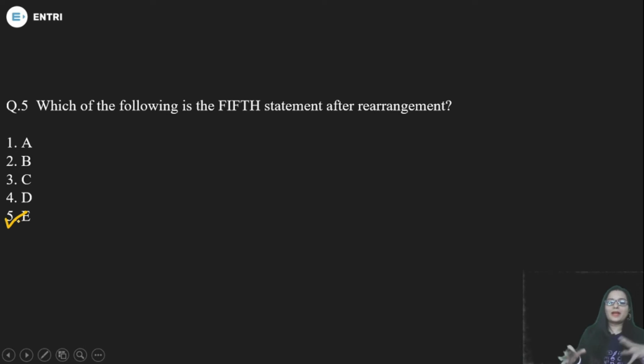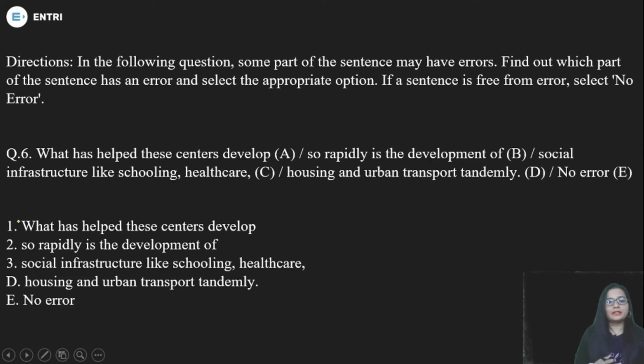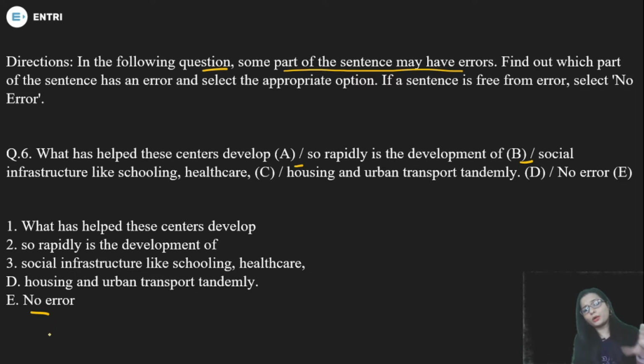Okay, so this is all about parajumble sentences. Let's have a look at another question, and the question is based on error detection, error spotting. As you can see, these slashes are given here. A sentence is given and it is divided into 4 or 5 parts, and the direction is saying in the given following question some part of the sentence may have errors. So if you do not think that you need any kind of improvement, the sentence is perfectly fine, there is no improvement, so simply mark no improvement. Otherwise you have to tell the examiner, you have to mark where is the problem.